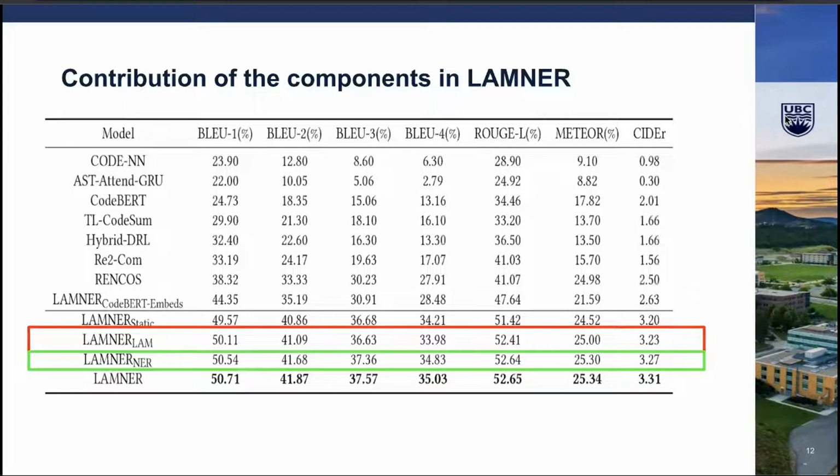Now, in order to understand what is working best in our model, we trained different models using different parts of the framework. One of the models uses a language model, another one uses the NER model. The NER embedding results have shown it scores better than the language model on all evaluation metrics. Finally, the combination of both language model and NER embeddings has the best score, which is shown as LAMNER.